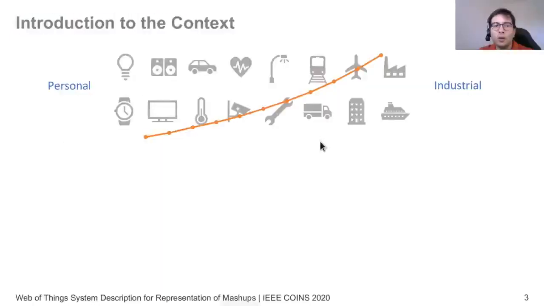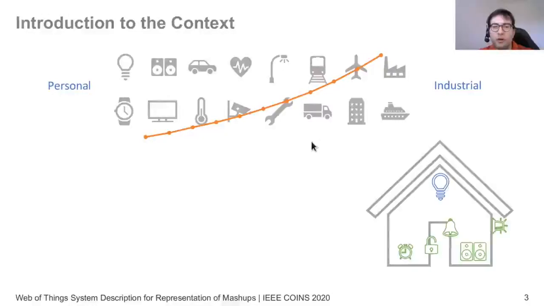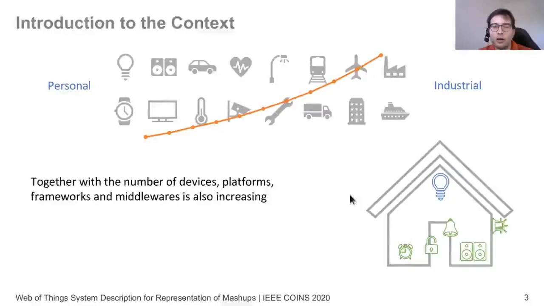As we all know, the amount of IoT devices, whether in personal, smart home, or industrial contexts, is increasing. So we are very familiar with such devices in the smart home context, such as lights, speakers, smart locks, and so on. However, with the number of devices, also the number of platforms, middlewares, and frameworks is increasing.